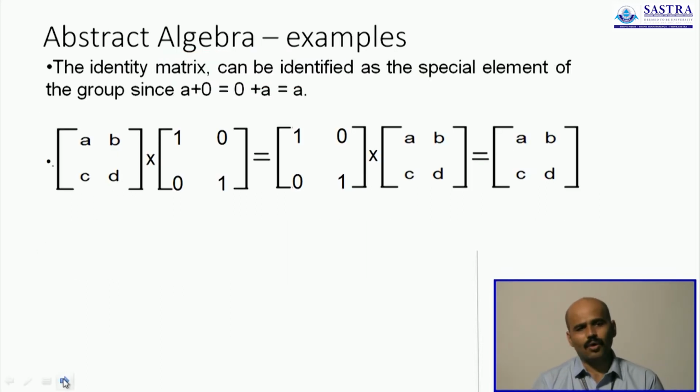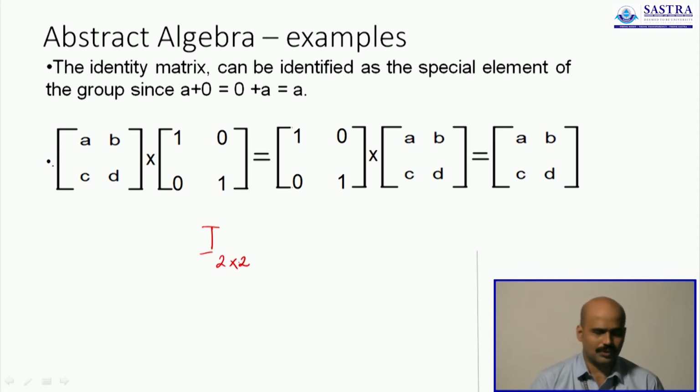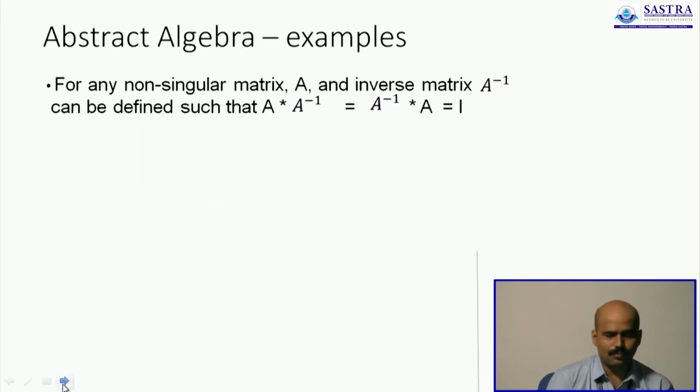Moving ahead, you will also see that you have a special element called the identity element, which returns the matrix that it is multiplied with. That identity element happens to be the identity matrix, matrix on 2 rows and 2 columns of this kind. That turns out to be your identity element to give you back whatever matrix it is multiplied with. So it also has become a monoid now. It was a semi group, now it is a monoid.